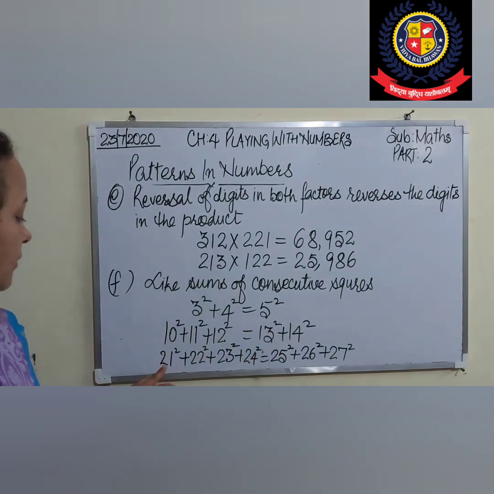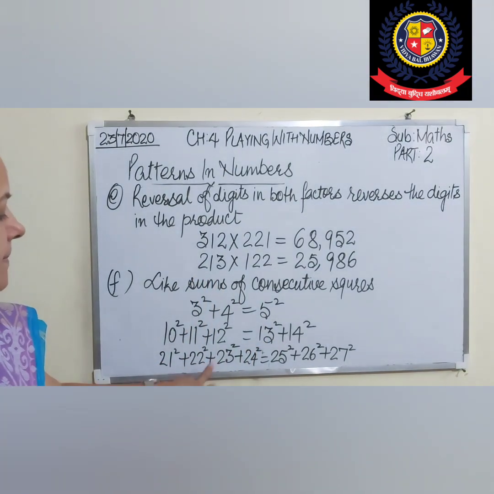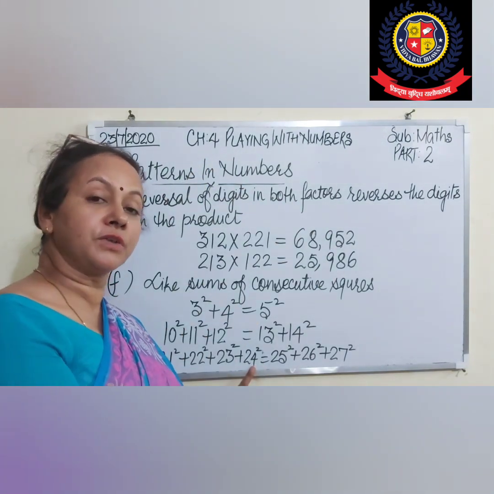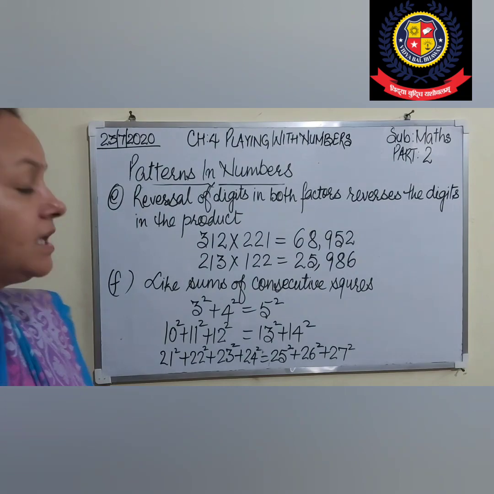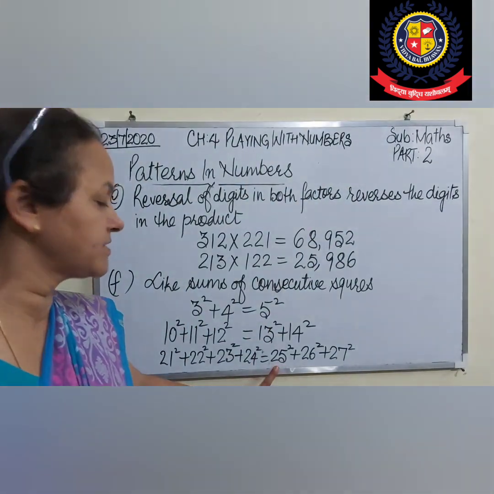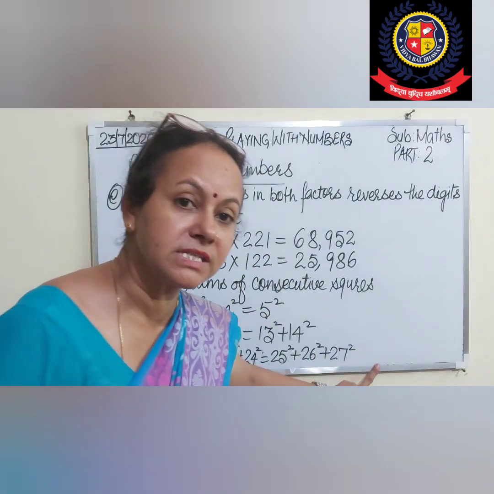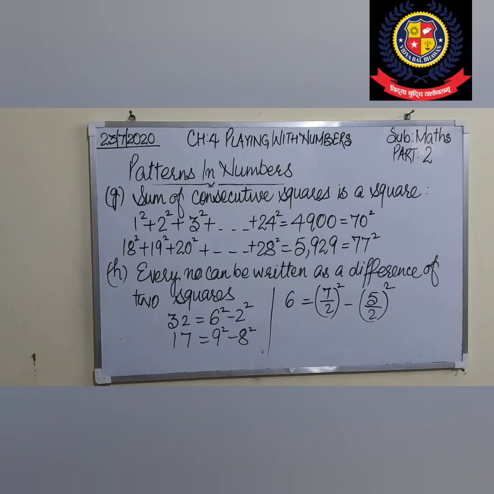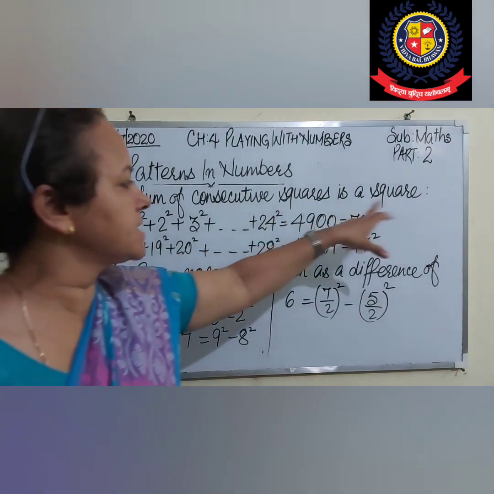left hand side. Now next, 21 square plus 22 square plus 23 square plus 24 square. It will be in consecutive form, but 4 numbers are there. At the answer there will be 3 numbers squared: 25 square plus 26 square plus 27 square. Is it clear?